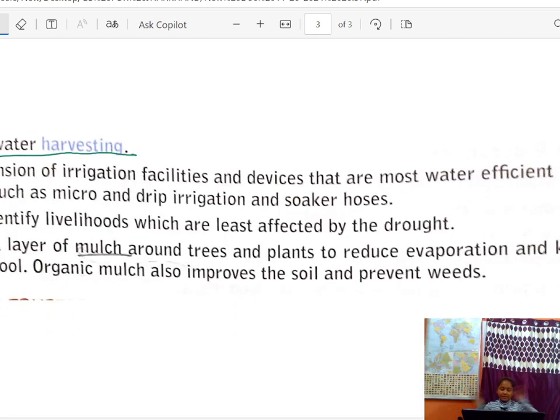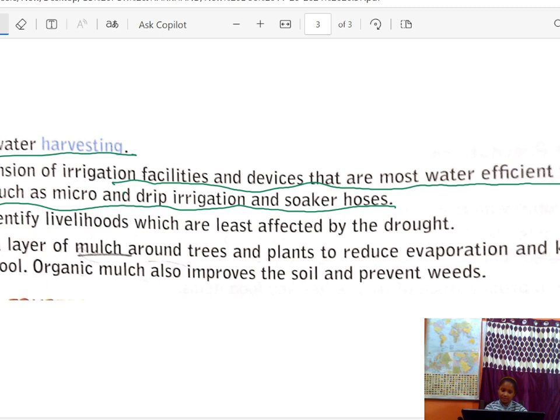Rainwater harvesting, we can collect the rainwater. This is a main precaution. Then if there is a shortage of water during the drought, we can use that water. Then expansion of irrigation facilities and devices that are most water efficient for each use, such as micro and drip irrigation and soaker hoses. To identify livelihoods which are least affected by droughts, we should identify livelihoods that are very little affected by drought.